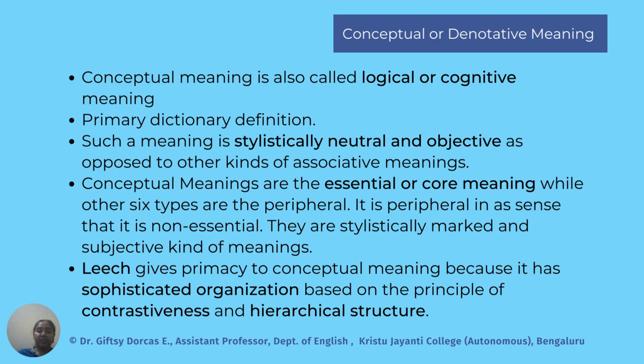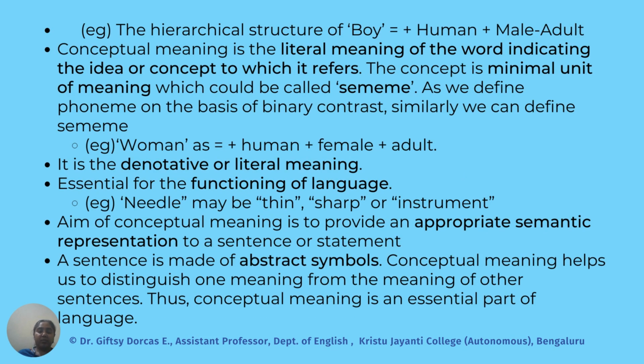And Leach gave primacy to conceptual meaning because it has a sophisticated organization, and it's based on the principle of contrastiveness and hierarchical structure. And as an example of the hierarchical structure, take the word boy. So boy is a combination of the meanings that boy is a human and boy is a male, not an adult. So it includes these two meanings. So the word or the term boy includes these two meanings. So it's like a concept.